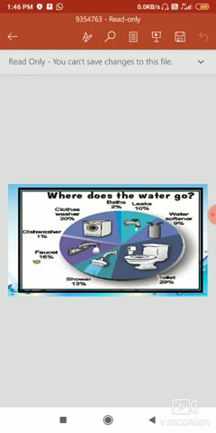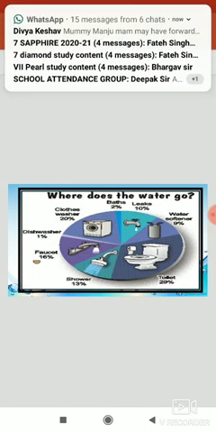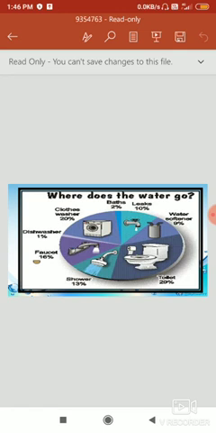Even during this pandemic, we have been advised to keep ourselves clean, to wash our hands frequently, at least for 20 seconds. That again requires water. So, water is required for every purpose. We cannot survive without water.